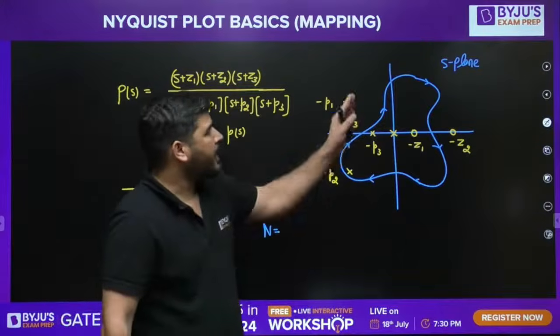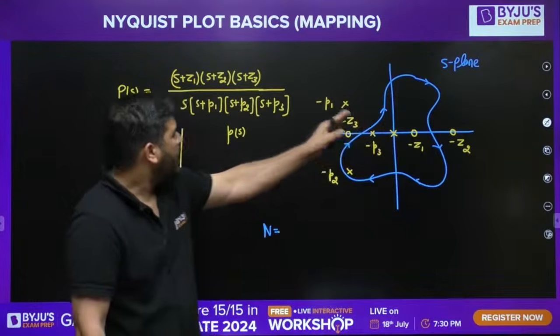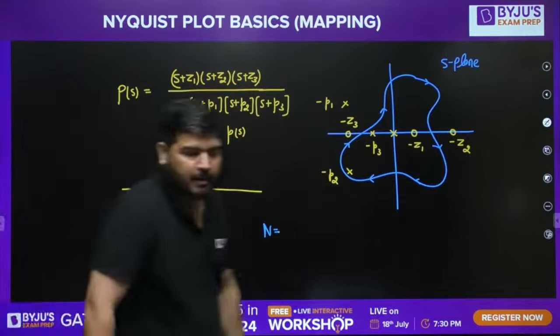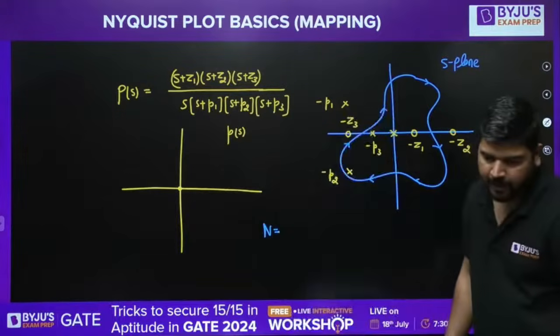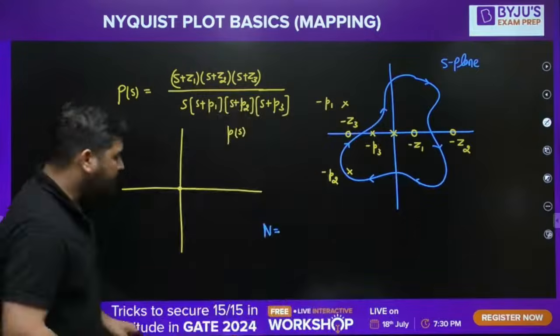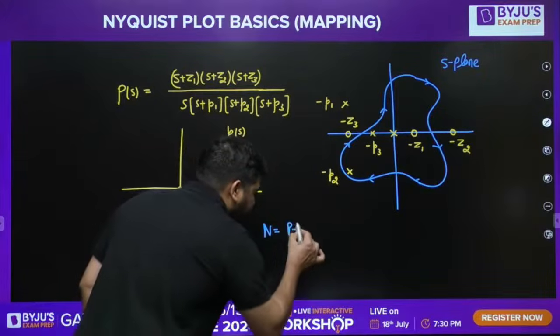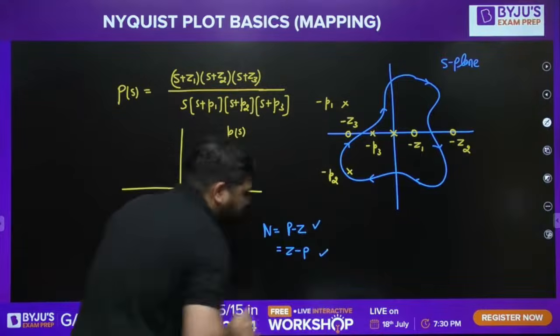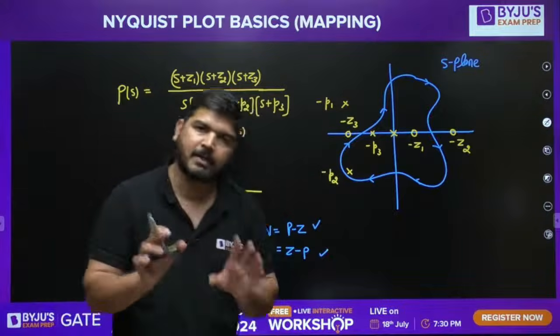You have to map this S-plane contour into this PS plane. And you have to tell me the number of encirclement of origin. Let's see. We know that the number of encirclement is either P minus Z or Z minus P. Either you can apply this formula or this formula. Whichever formula gives you the positive answer, that is correct.